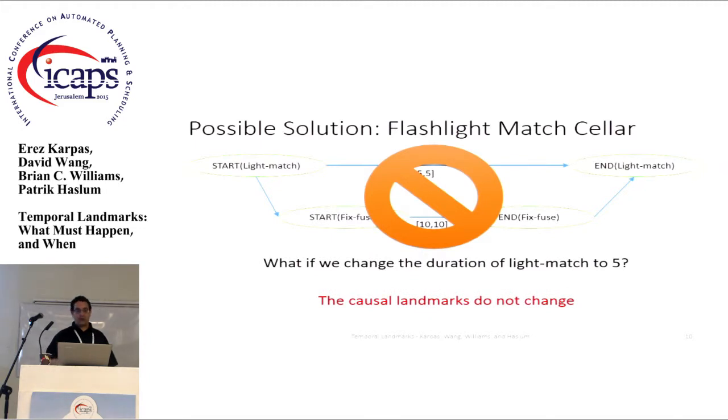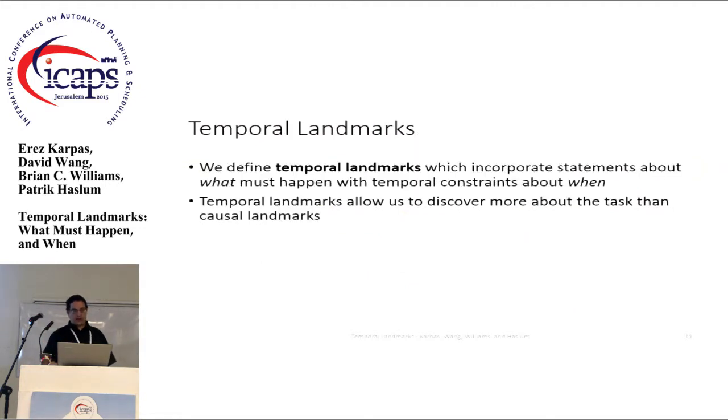But the causal landmarks do not change, because the causal relaxation doesn't take durations into account at all. In order to address this, we define something that we call temporal landmarks, and they incorporate statements about what must happen and when it must happen. And as I will show you in a second, these allow us to discover more than just the causal landmarks.